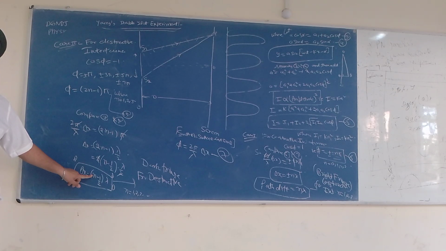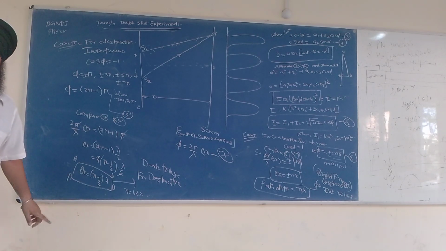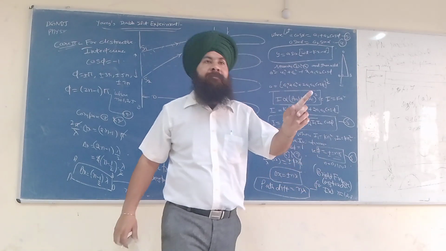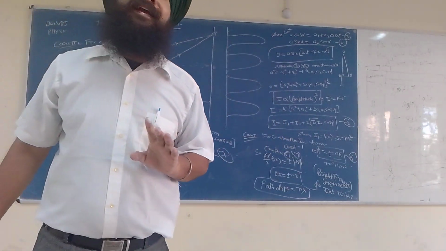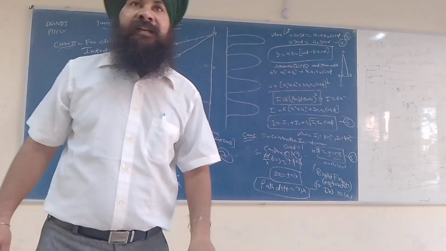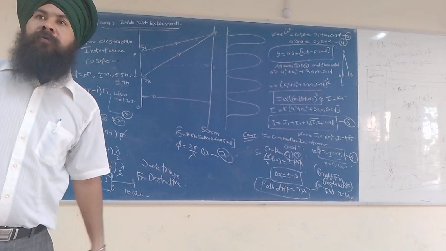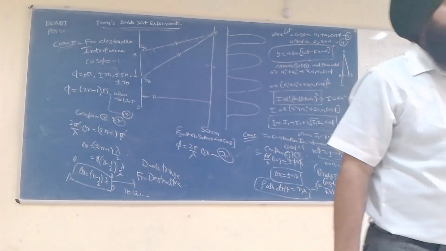Put n equal to 2: 3 lambda by 2. Put n equal to 3: 5 lambda by 2. When the path difference is 1 lambda, 2 lambda, 3 lambda, 4 lambda, 5 lambda, we are getting constructive interference, and when the path difference is lambda by 2, 3 lambda by 2, 5 lambda by 2, we are getting destructive interference.